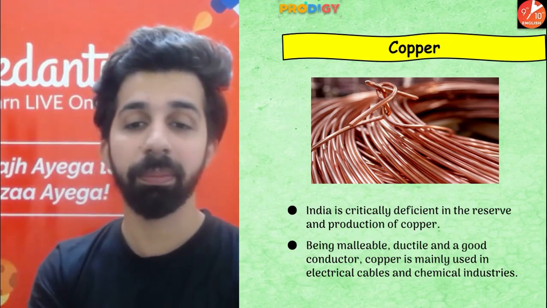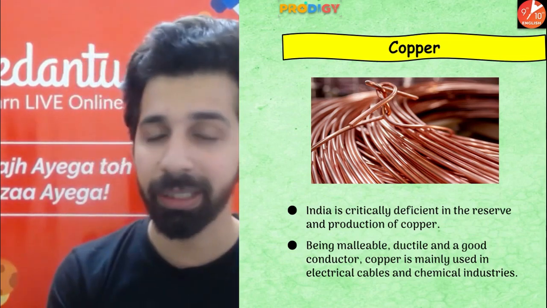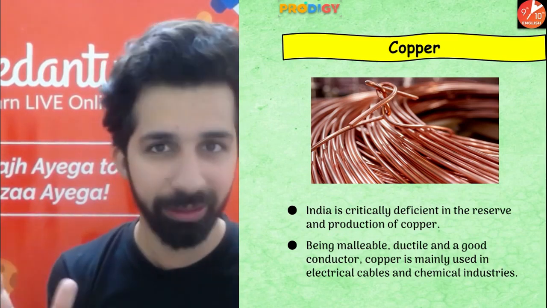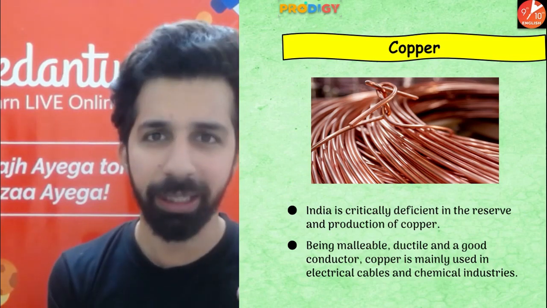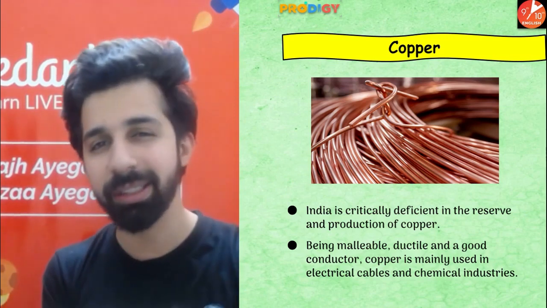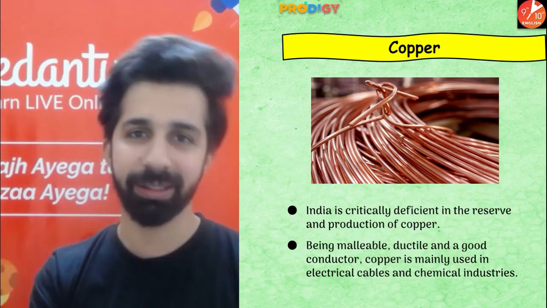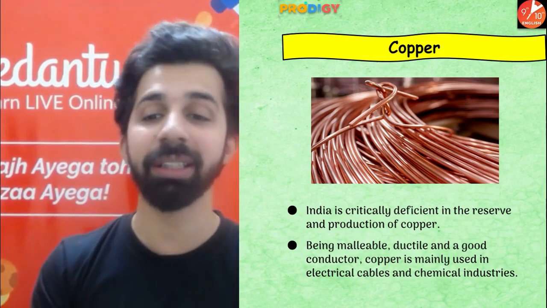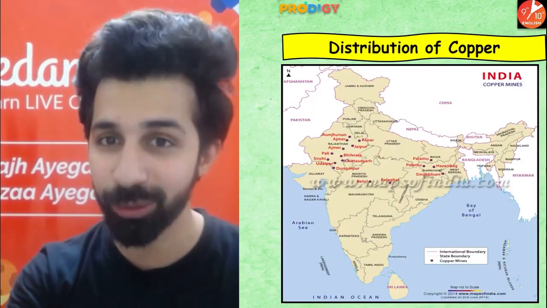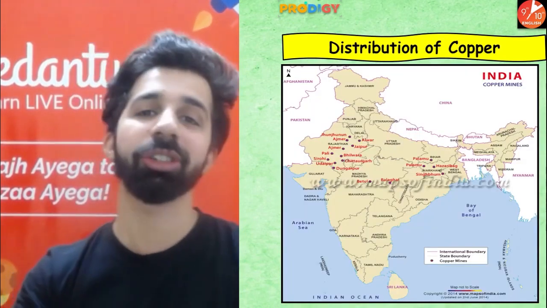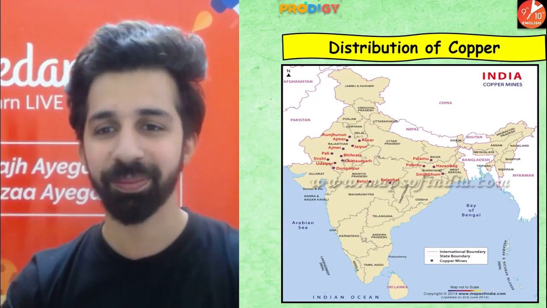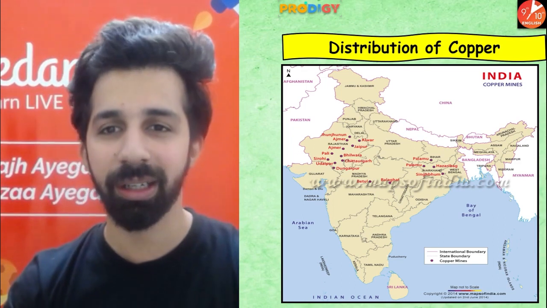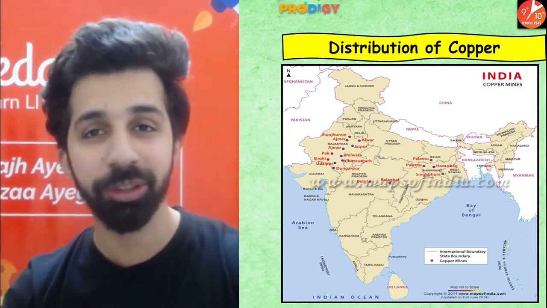Now guys, copper is malleable. Let's understand some features. Malleable, ductile, and a good conductor of electricity. Guys, what is malleable and ductile? It can be converted into fine thin sheets and also wires. That is why copper is mainly used in electrical cables and chemical industries also. Guys, this is the distribution of copper in India. Alright, pause the video, have a look at the places wherein the distribution of copper is found in India.